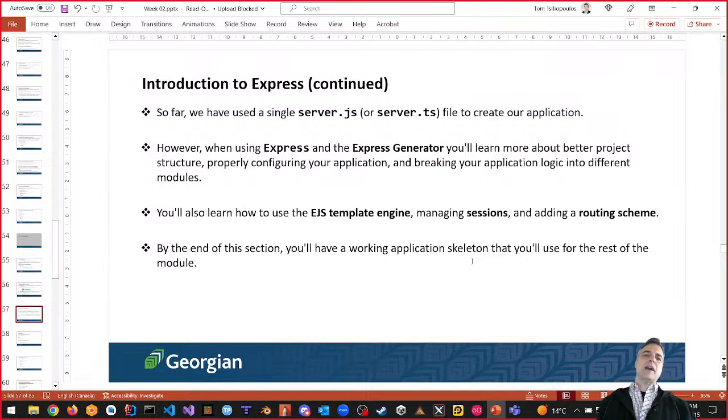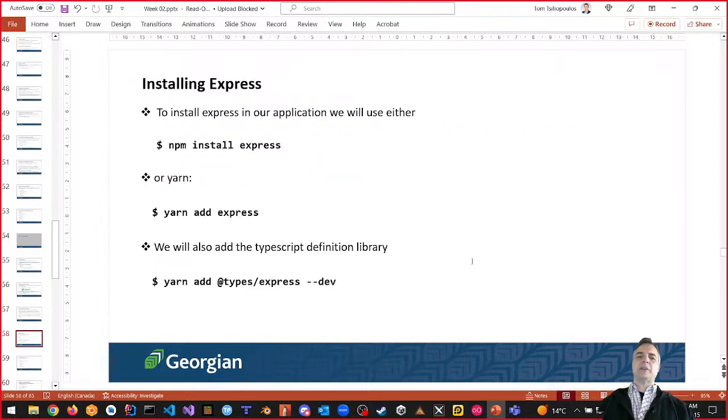So what we have is a single server file, server TS, which we're going to get to in a second. And we know that the EJS templating engine creates the view for Express. Instead of me talking about it the entire time, I'm going to switch over now.